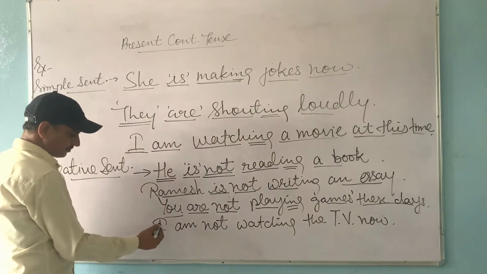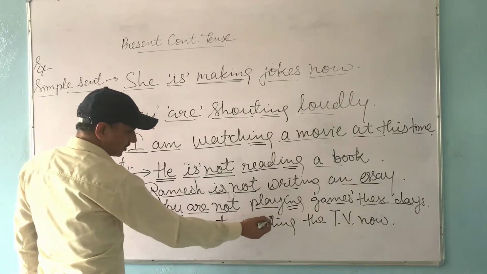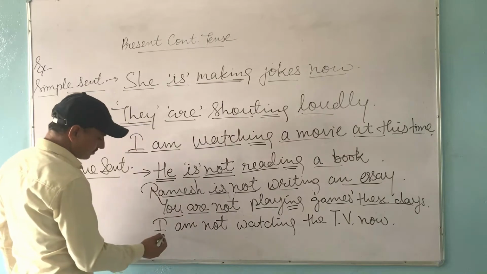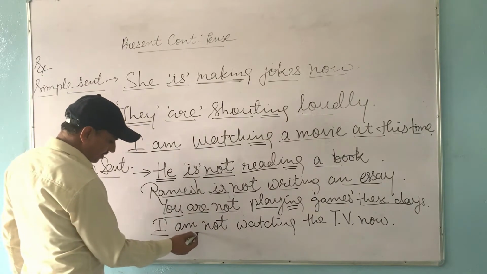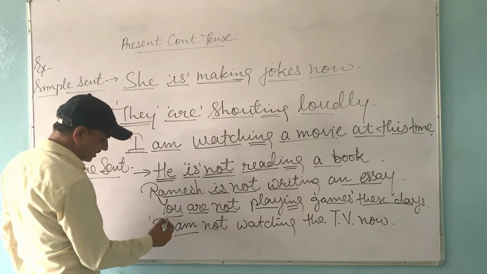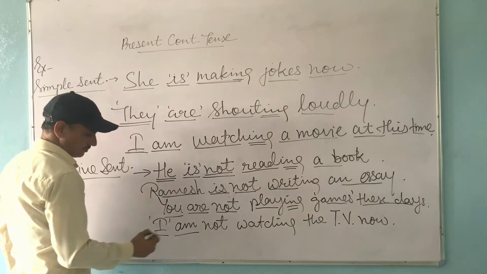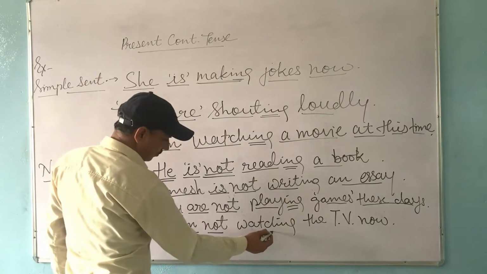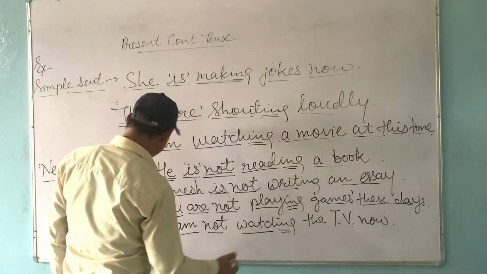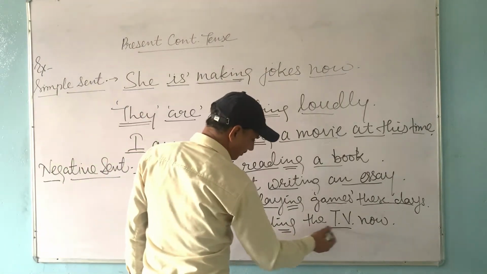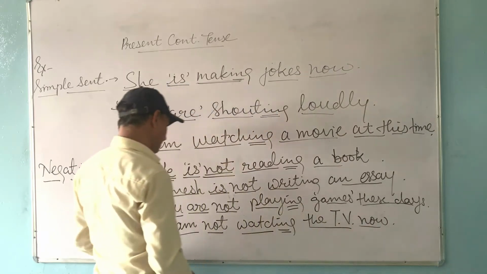In this example: I am not watching the TV now. I is the subject and am is followed with I. If the subject is I, am is always followed. Then not is added. Watch is the first form of verb with ing. The TV is the object, now is the other word.